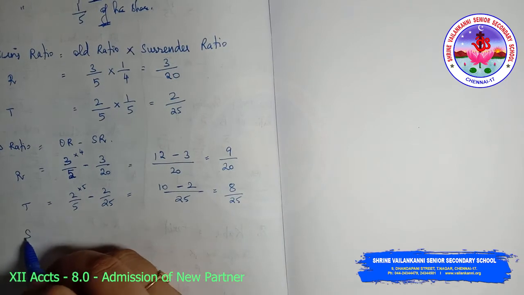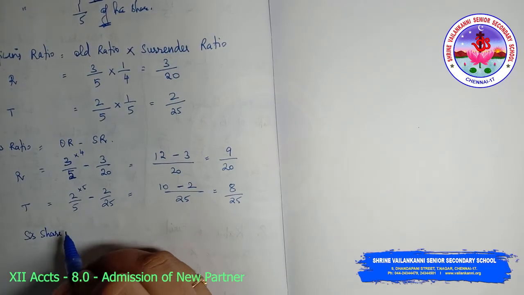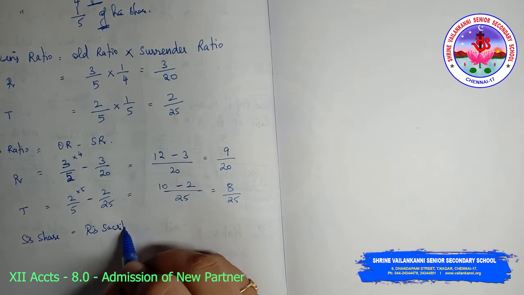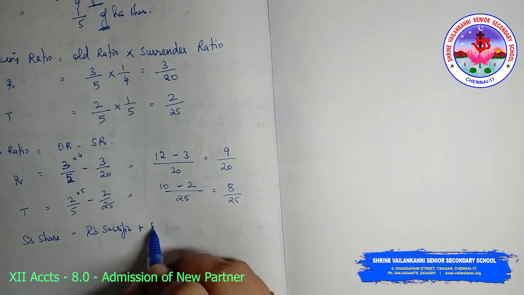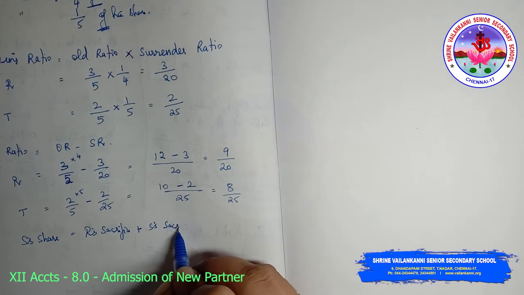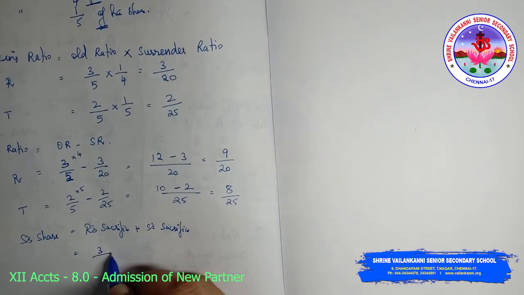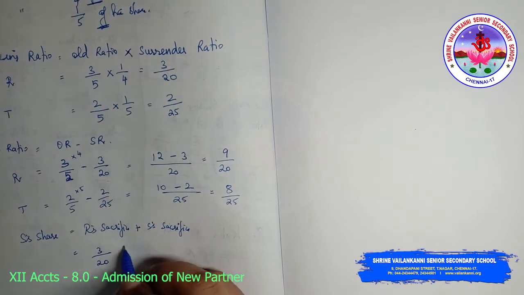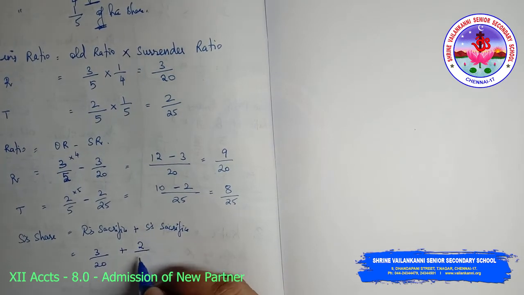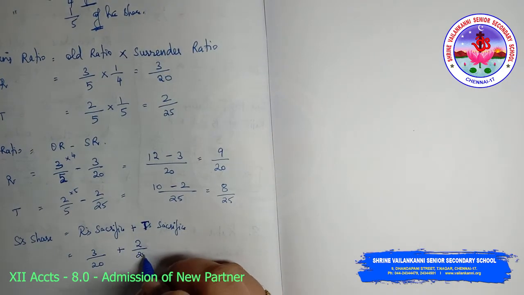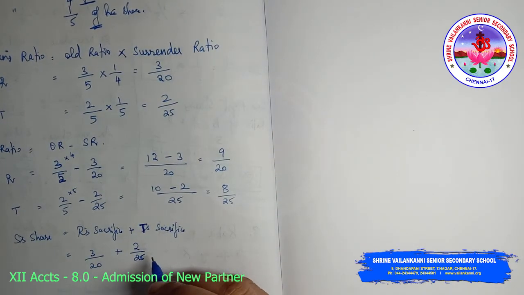What is S's share? It is R's sacrifice plus T's sacrifice. R's sacrifice is 3/20 plus T's sacrifice 2/25.